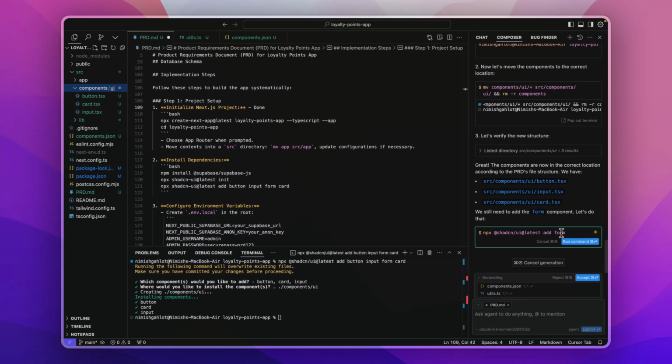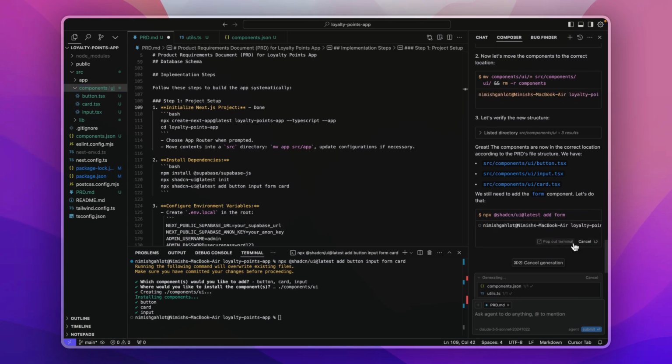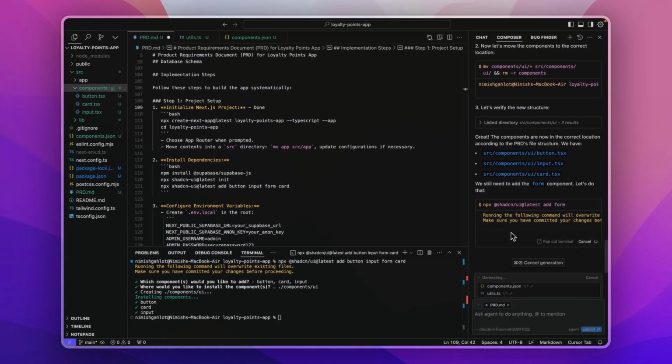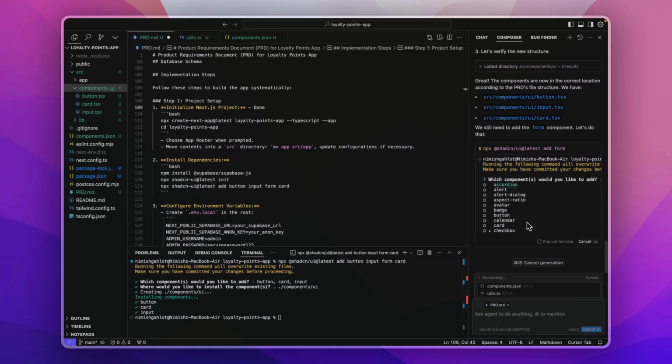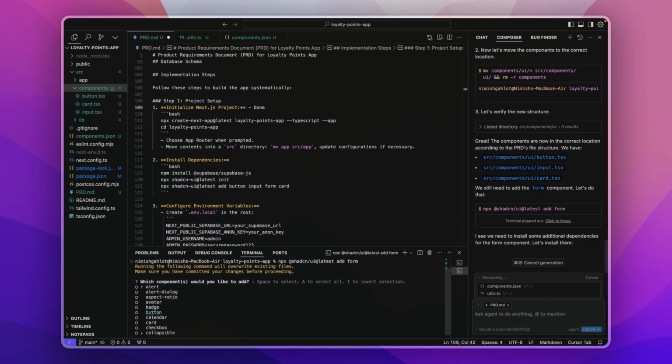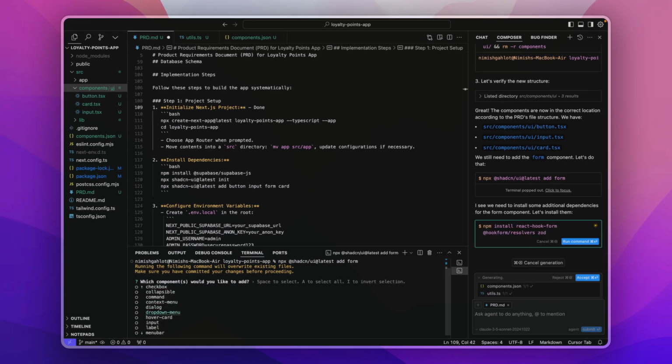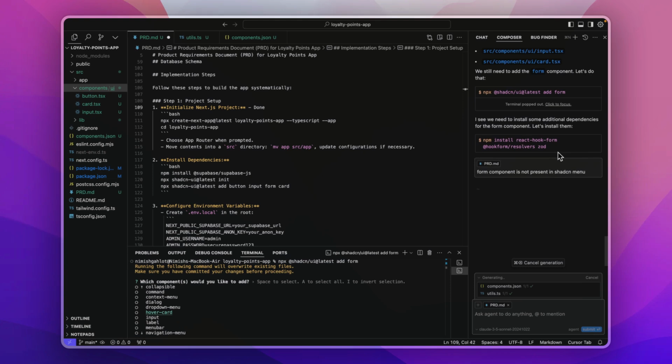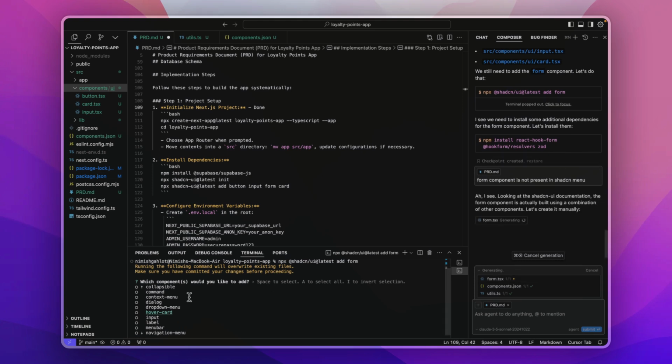It also saw that the form component was not installed. I guess that the form component needs to be installed in another manner. There must be another component that we would be using in place of form because form is not available. So I've mentioned my prompt here. I've said that the form component is not present in shadcn. It will get to know that form is not available and it will tell us which files we need for this instead.